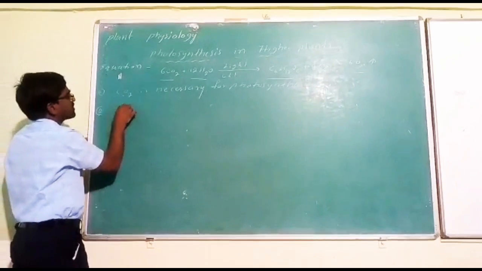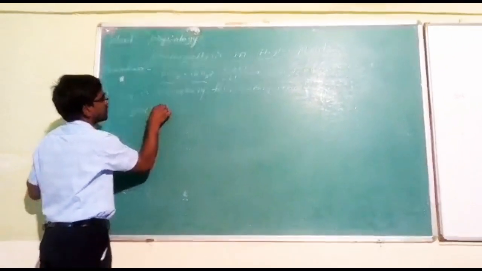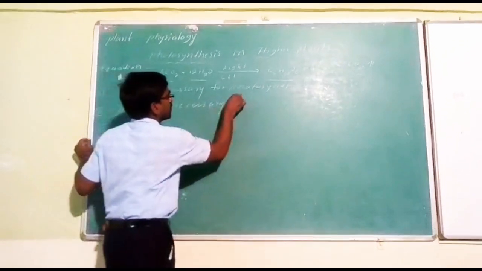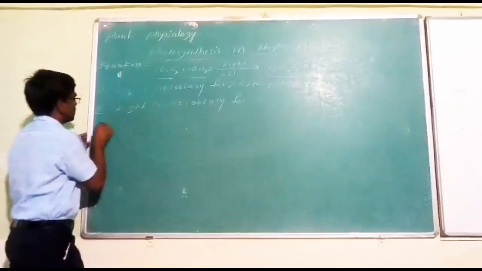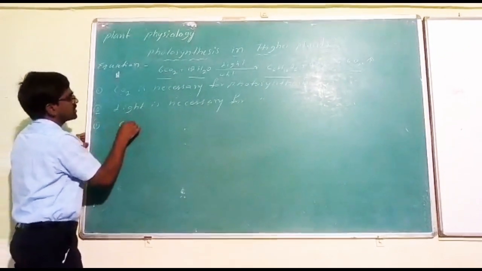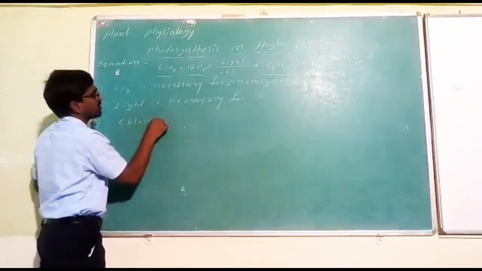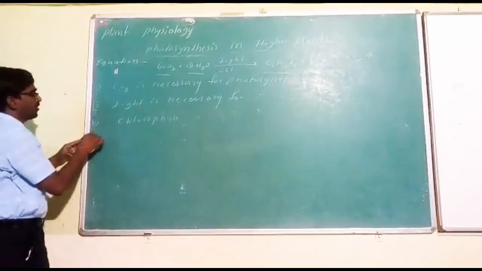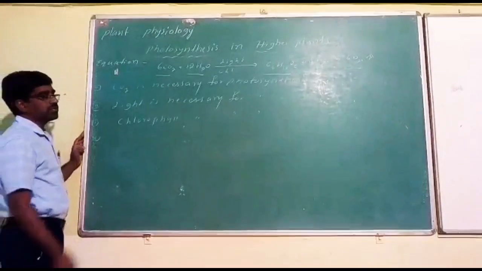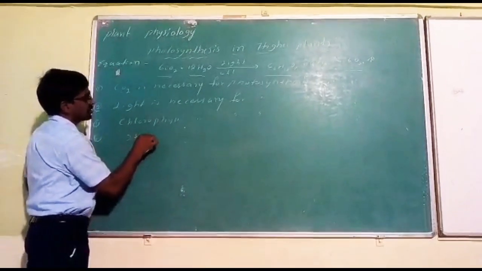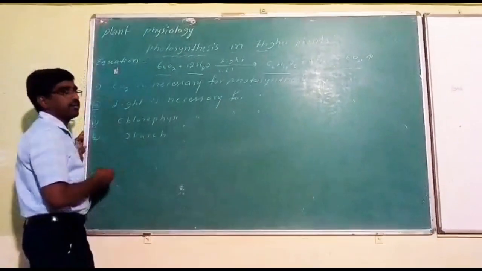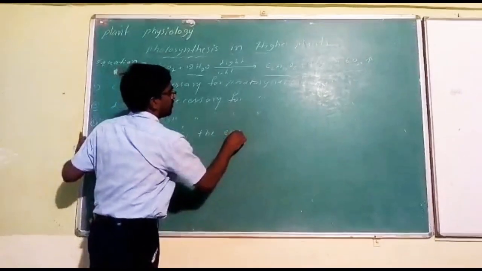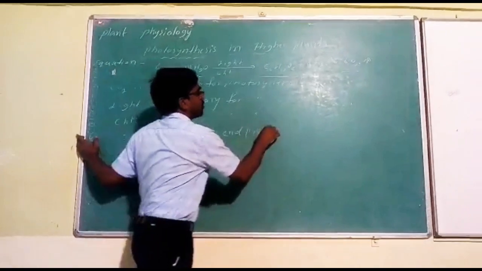Then light is necessary for photosynthesis. Then photosynthesis takes place only in the presence of chlorophyll, meaning chlorophyll is also necessary for photosynthesis. At the end of photosynthesis, starch or carbohydrate is the end product. Starch is the end product of photosynthesis.